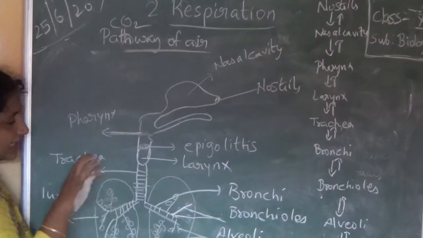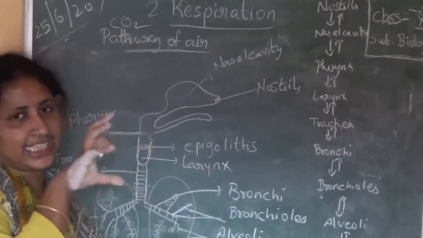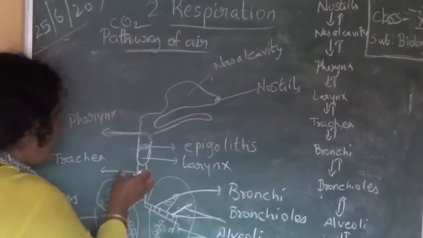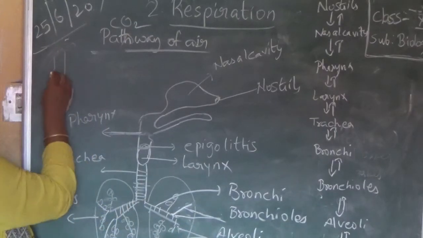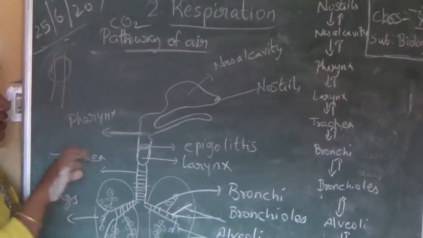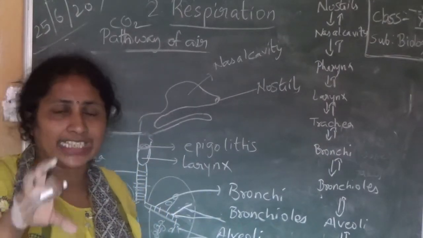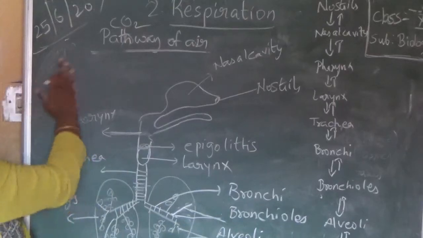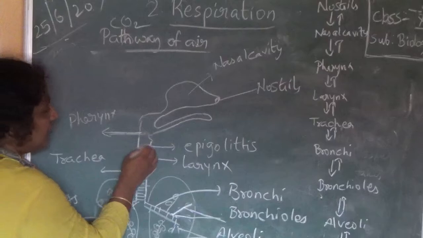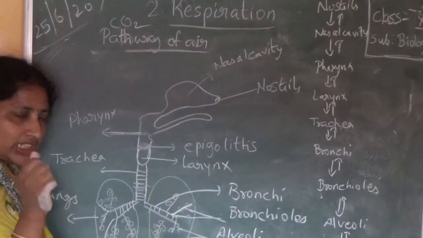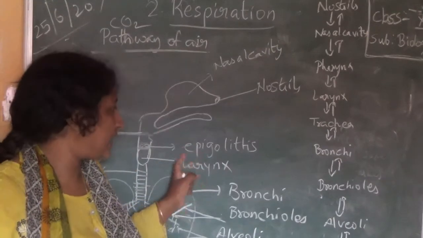Next, below the pharynx, one bone-like, cage-like structure is present on this tube, on the windpipe. A bone or some tissue or cartilage-like structure, a box-like structure with a small opening. This opening is called epiglottis.